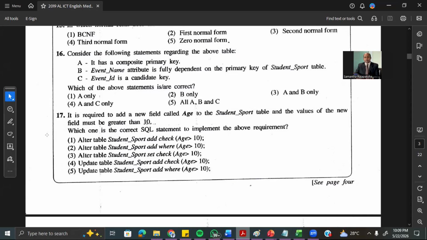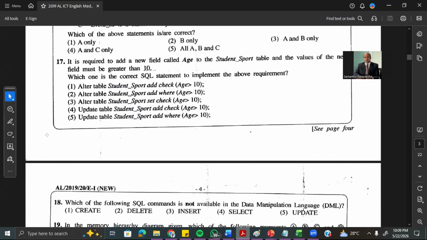Alter table name add. I think this question has an error because it should be add column. So this one actually gave the answers for all. This has an error.